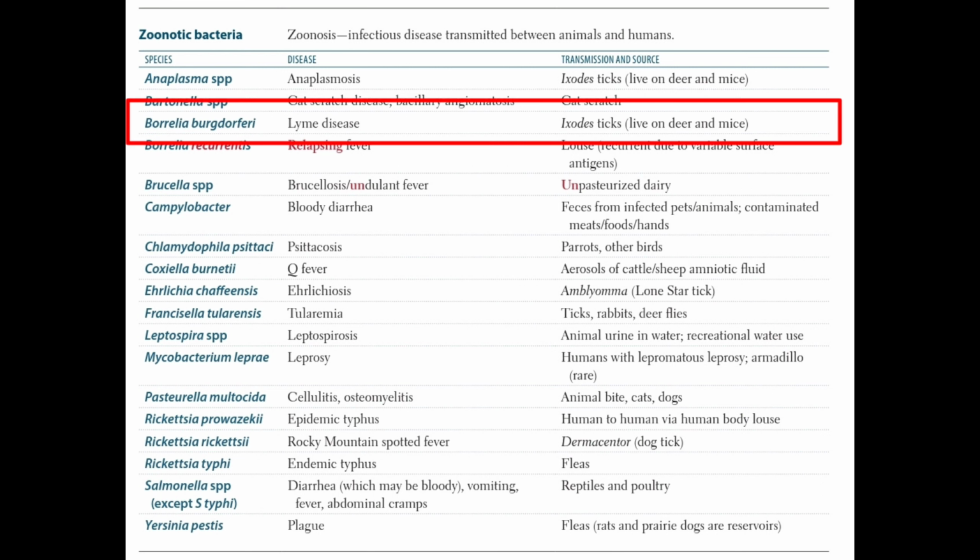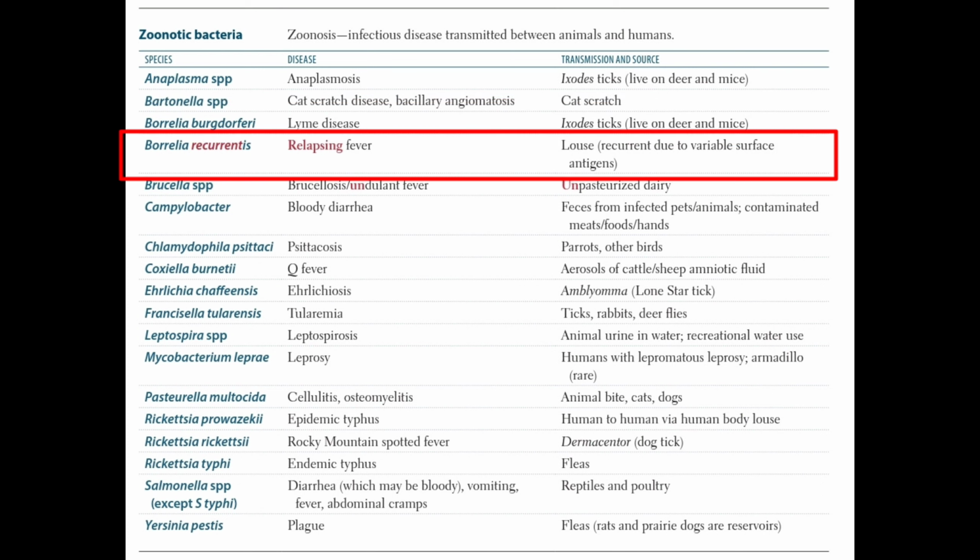Talking about Borrelia burgdorferi, it causes Lyme disease, and it is zoonotic, and it also lives on deer and mice. Borrelia recurrentis causes relapsing fever, and the main transmission and source is louse, and it is recurrent due to the variable surface antigen.